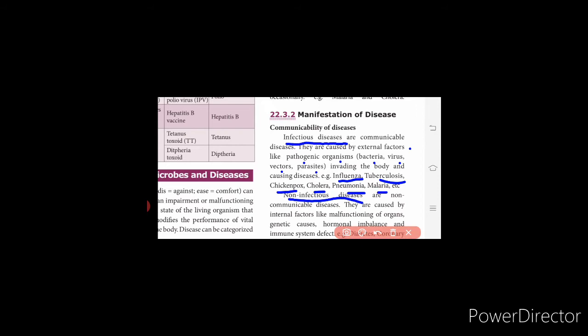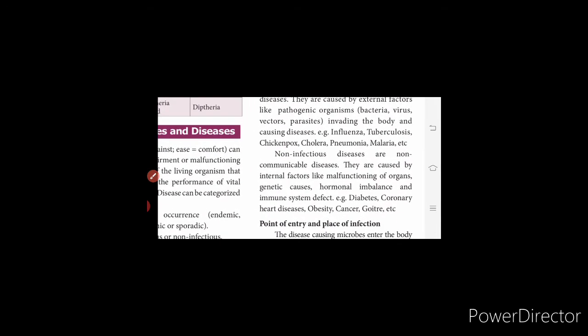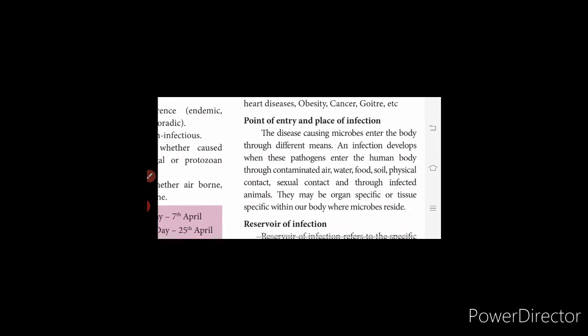And non-infectious diseases means non-communicable diseases. They are caused by internal factors like malfunctioning of organs, genetic causes, hormonal imbalance and immune system defect, like diabetes, coronary heart diseases, obesity, cancer, goiter, etc.